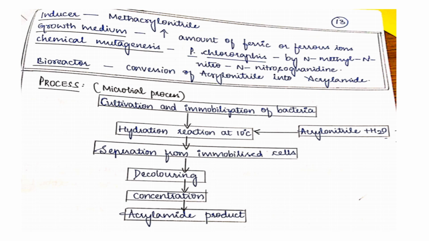So if you observe the biotransformation, that is enzymatic synthesis, it is very simple. The product can be easily regenerated, and there are no undesirable products. It is a simple method, cost effective, and non-hazardous to the environment. So whenever we follow this microbial process, it is non-hazardous to the environment and usually simple and cost effective. So we have produced acrylamide by the nitrile hydratase enzyme, an enzyme released by the microorganism.